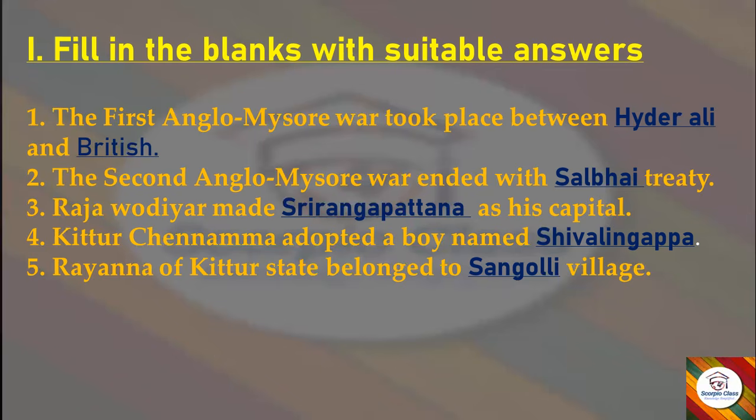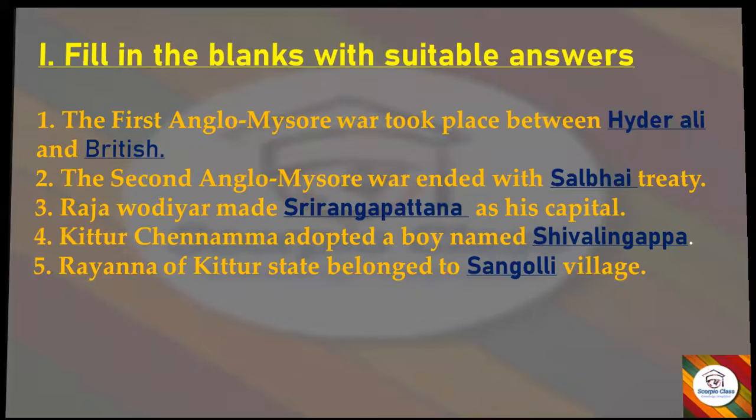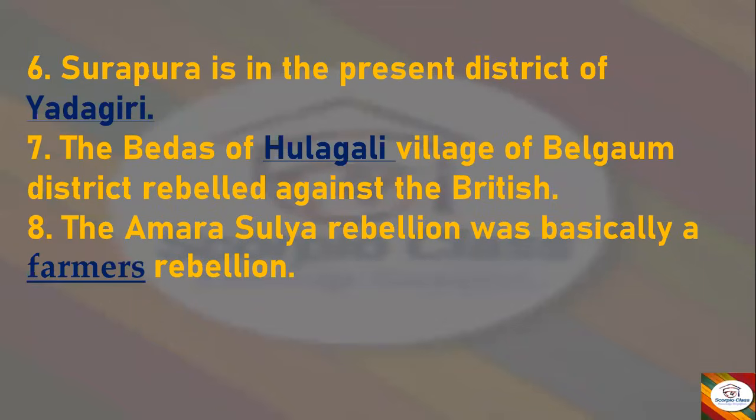Next, Kittur Chennamma adopted a boy named dash. Answer is Shivalingappa. Next, Rayana of Kittur state belonged to dash village. Answer is Sangoli village. Next, Surapura is in the present district of dash. Answer is Yadgiri. Next, the Bedas of dash village of Belgaum district rebelled against the British. Answer is Hulagali village.